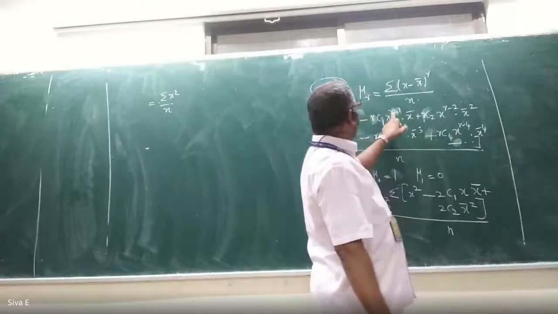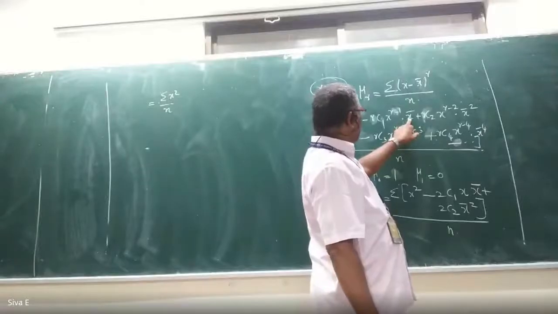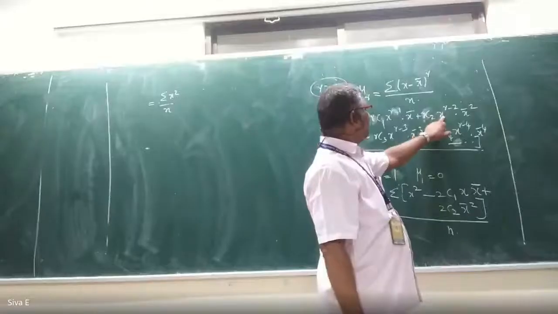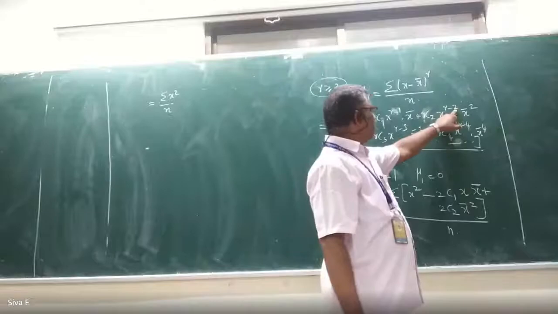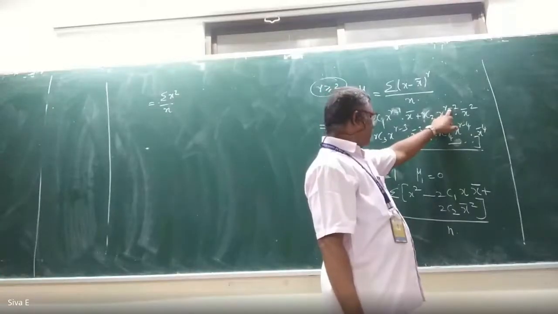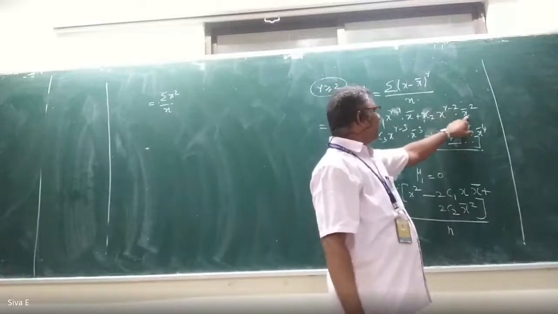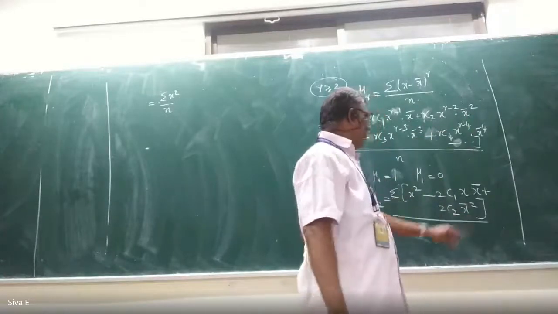Here, 2 minus 1, so x bar. Yes, sir. The second one is 2C2, x power 2 minus 2, so that is 0. X to the power 0, what is x power 0? It is 1. Yes, sir. X power 0 is 1. Then the remaining is x bar square. That x bar square only I am writing.